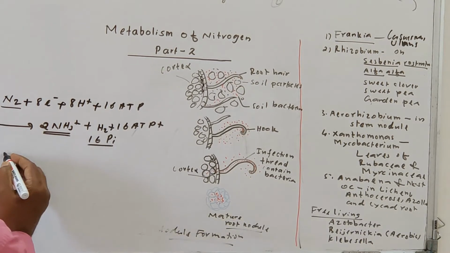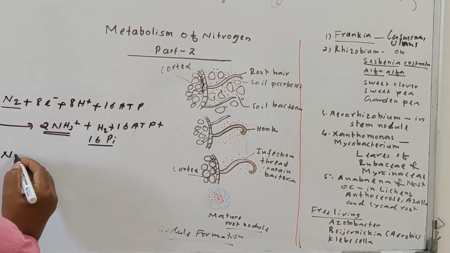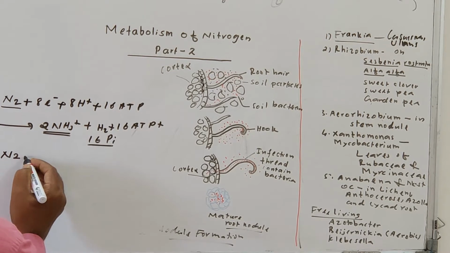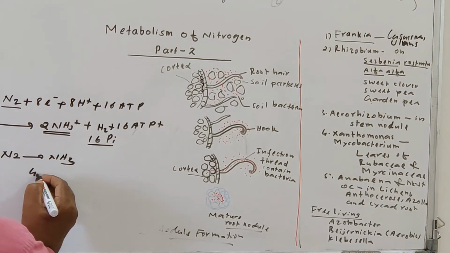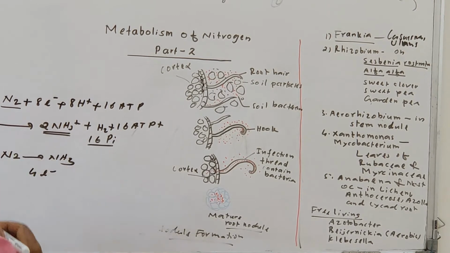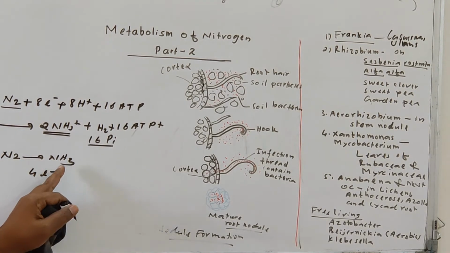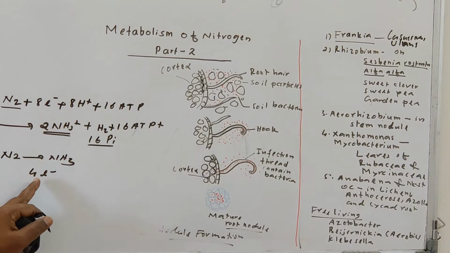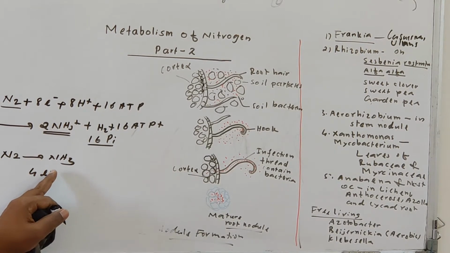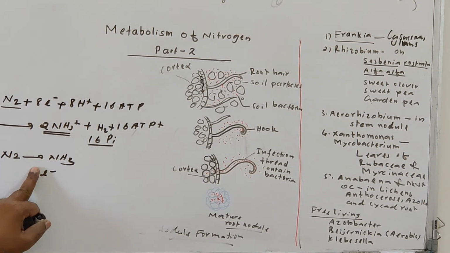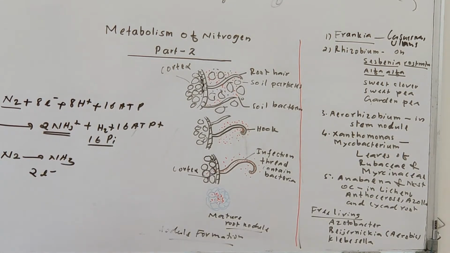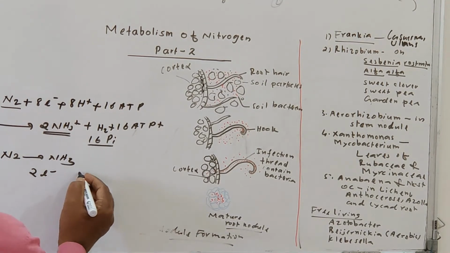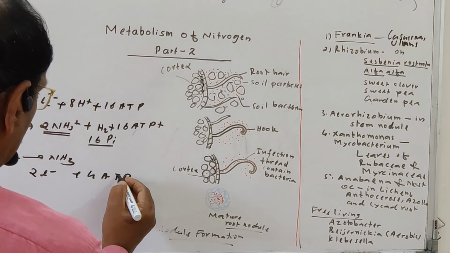For the reduction of one molecule of nitrogen to ammonia, it requires 4 electrons to transfer to the nitrogen. For the formation of one ammonia, it requires 2 pairs of electrons, not 4 pairs, 2 pairs of electrons transferred to the nitrogen. To transfer the 2 pairs of electrons, it requires 4 ATP molecules, 4 ATP.